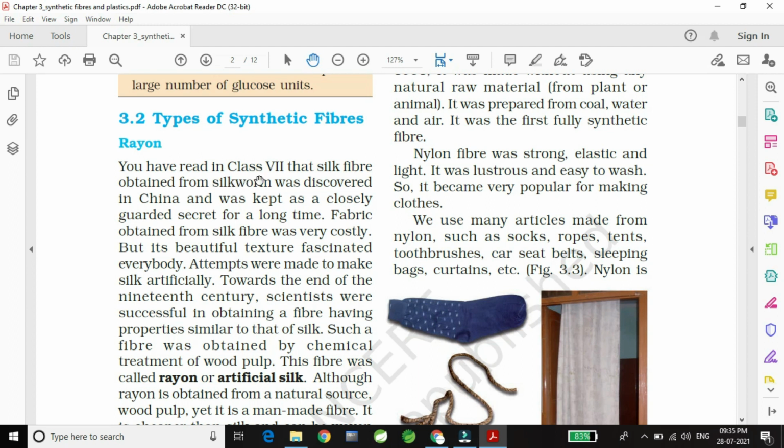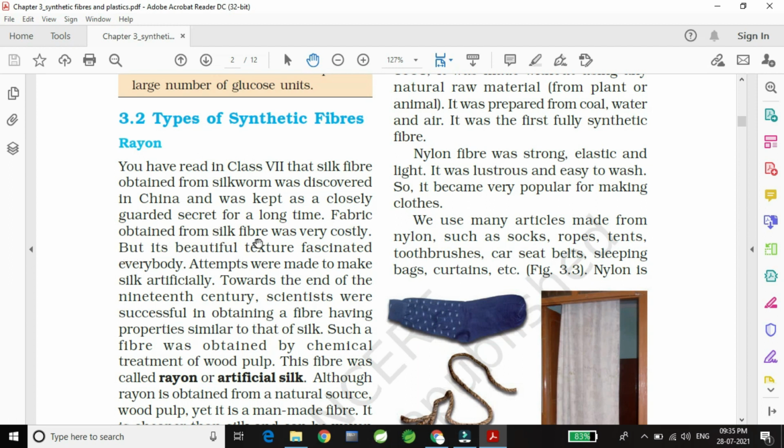You have read in class 7 that silk fiber is obtained from silkworm, and it was discovered in China and was kept as a closely guarded secret for a long time. In class 7 we have already read that silk was made from the silkworm, and China kept it a secret and did not say that silk was made from the silkworm.